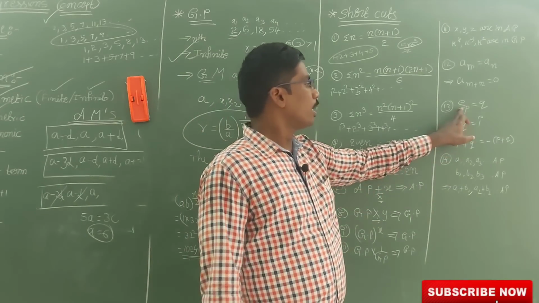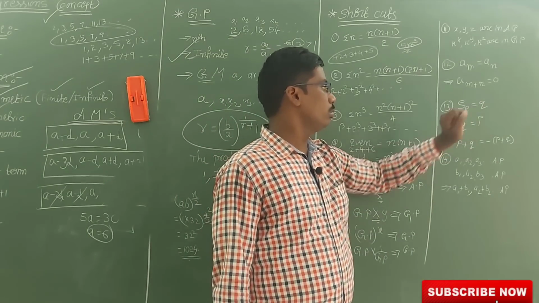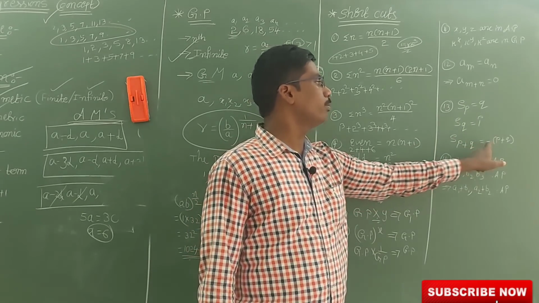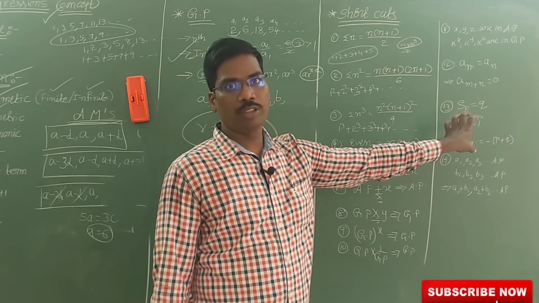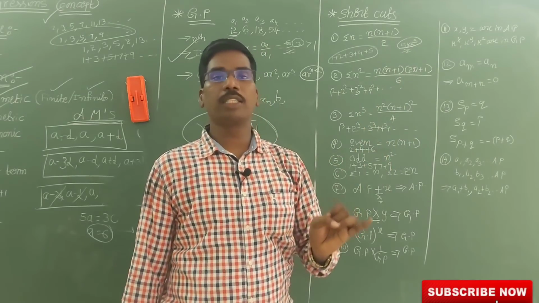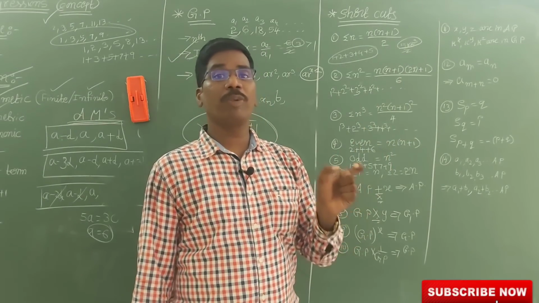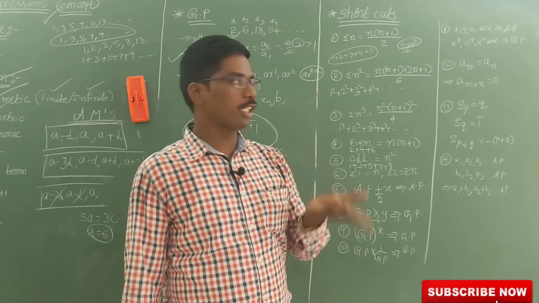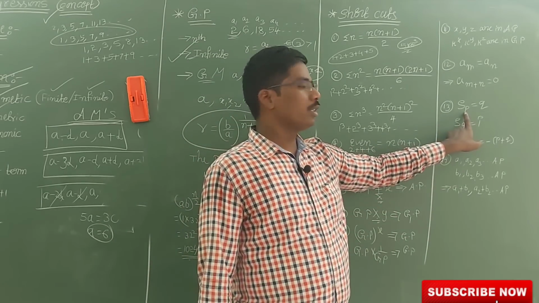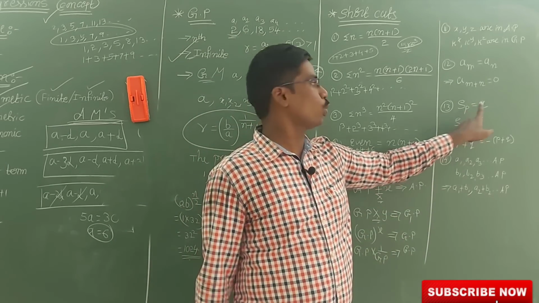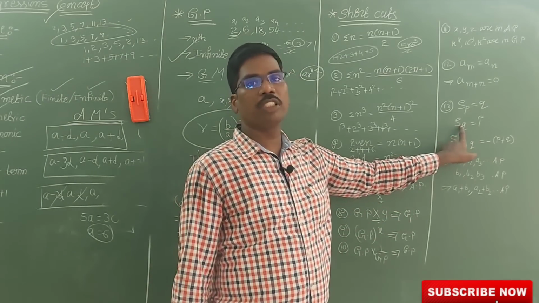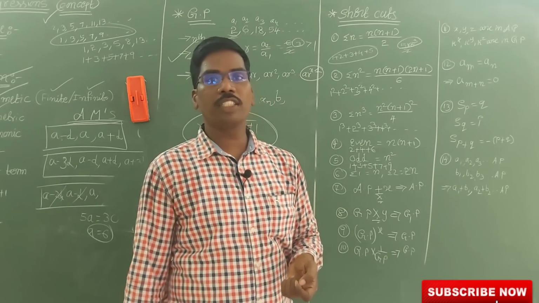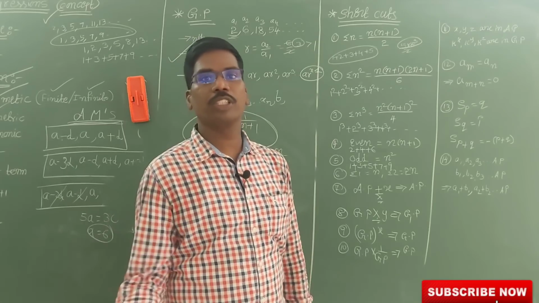Next, if the sum of p terms is q and the sum of q terms is p, then the sum of p plus q terms is minus (p plus q). This is a shortcut. Now for example, the sum of 10 terms of an AP is 20 and the sum of 20 terms is 10, then what is the sum of 30 terms? The answer is minus 30, because 10 plus 20 is 30, with a minus sign.